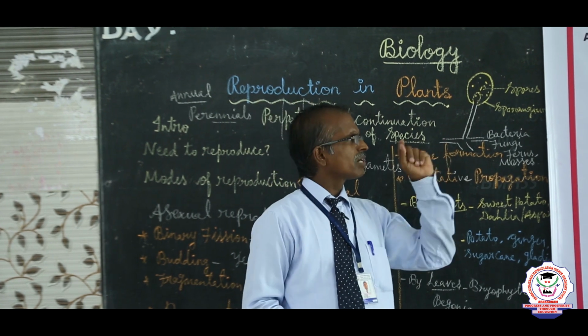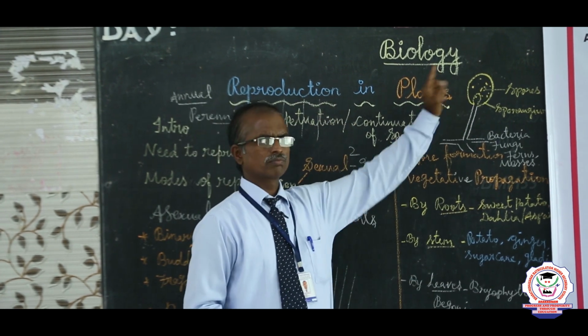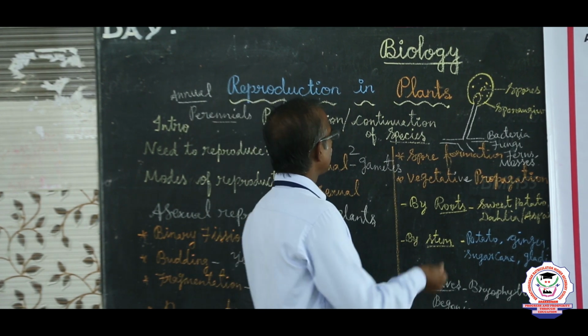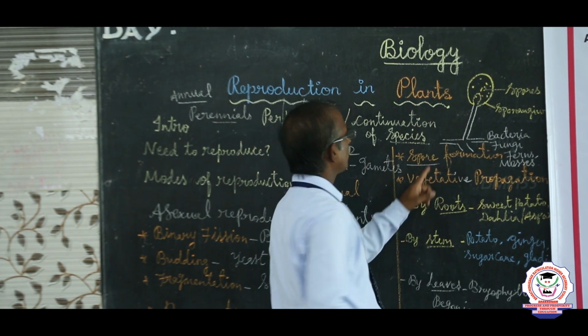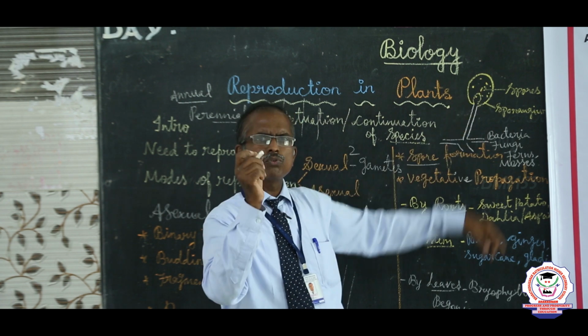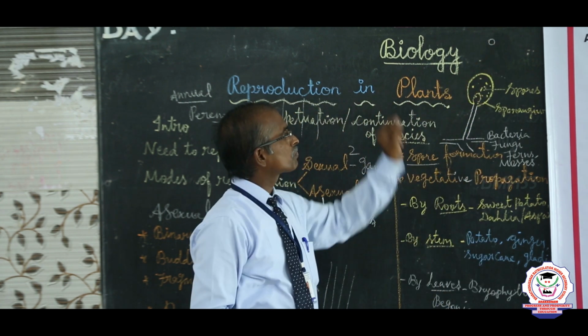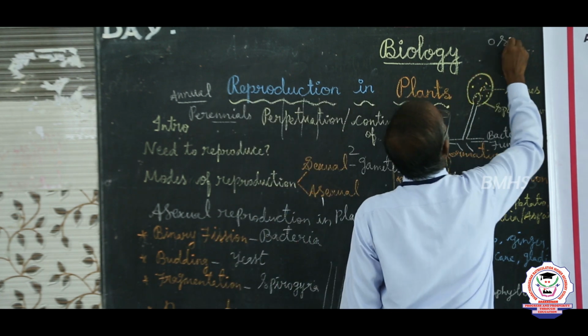They produce one small, very minute structure. This structure we call a spore. They are formed from a minute body, a simple small structure. This is called a spore.